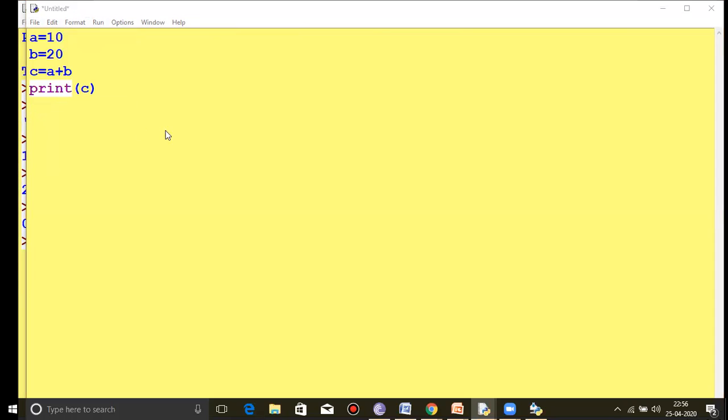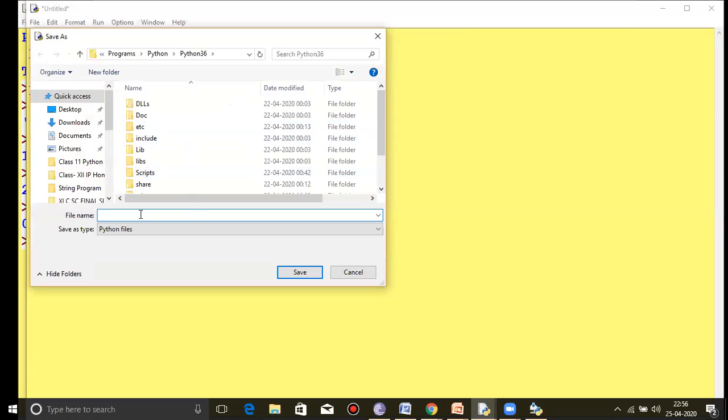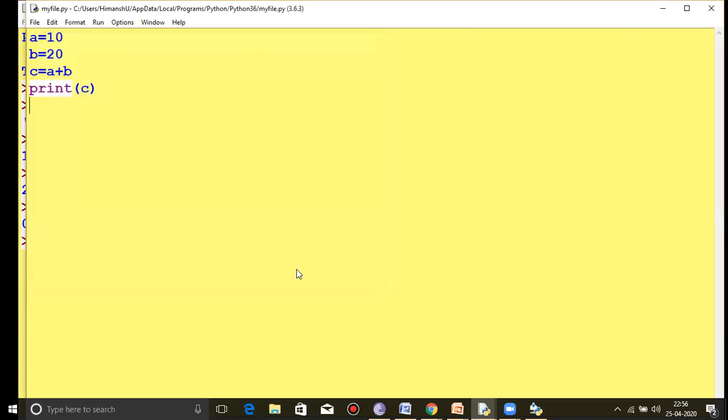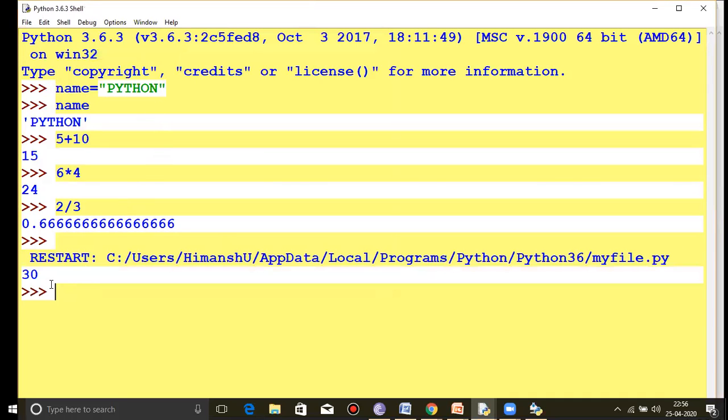Save your file with the file name, my file dot py. This file name, myfile.py, has the extension of a Python file. You have to save it here. Then you have to run the module. So it will run from that.